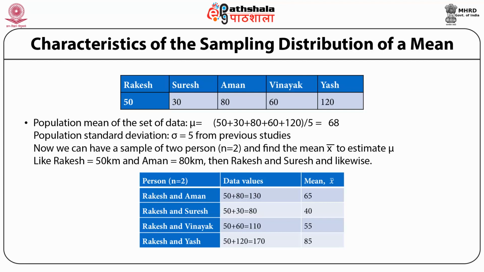Same way, Rakesh and Suresh, 50 plus 30 is 80, divided by 2 becomes 40, and likewise. Now the data set of all the sample means in column 3 is called a sampling distribution of the mean. If the population being sampled is a normal distribution, then the sampling distribution of the mean is a normal distribution regardless of the sample size small n.